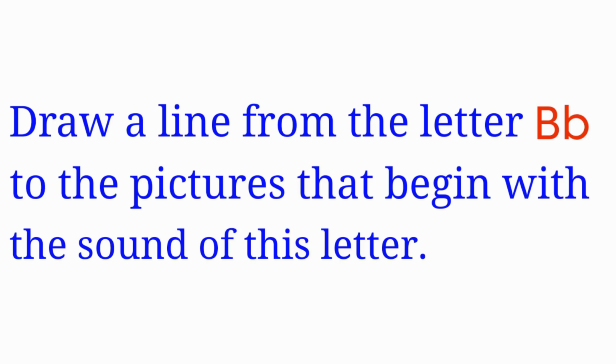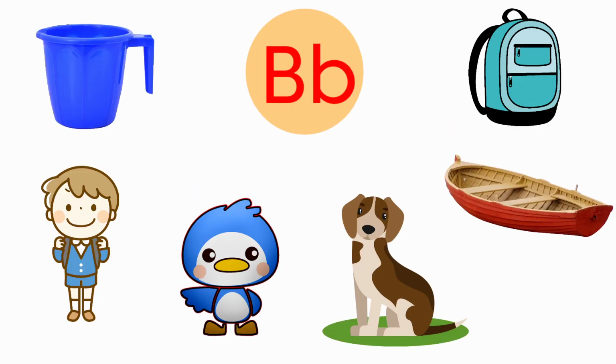Next one, draw a line from the letter B to the pictures that begin with the sounds of this letter. Here they have given jug, boy, bird, dog, boat and bag. First one, jug.